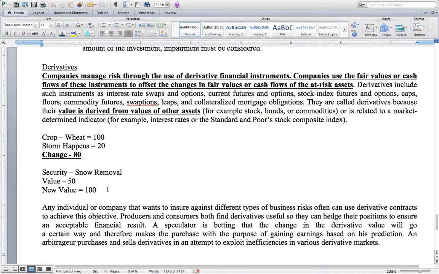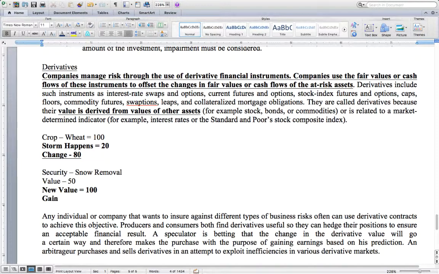Therefore, if I were to go sell both of the securities at that date, I would have this 80 loss here, but that 80 loss would be offset by the 50 gain here. This is a very basic example, but I just wanted to show it, and you will not be tested on calculating anything like this for managing the risk and how one security offsets another. The key takeaway here is really this first part that's bulleted here.